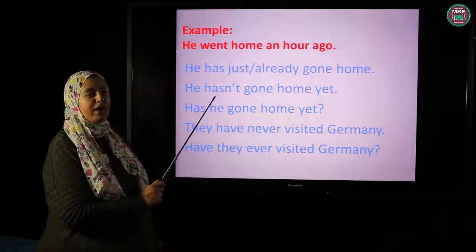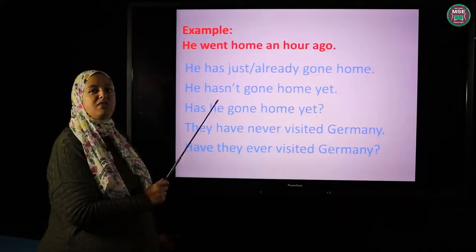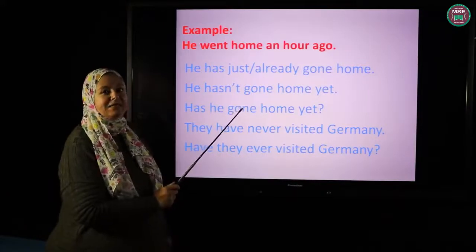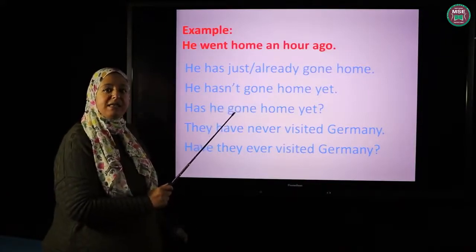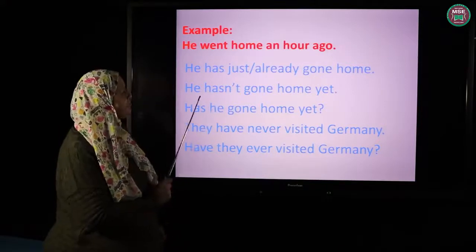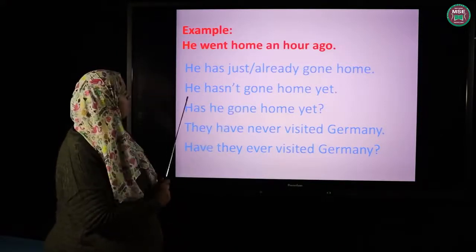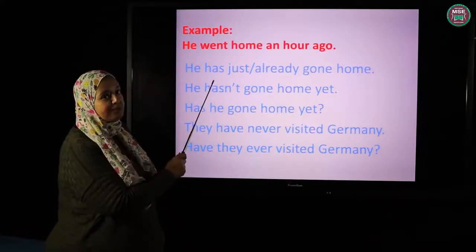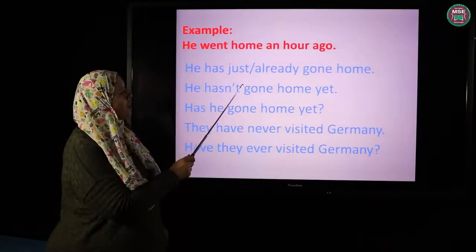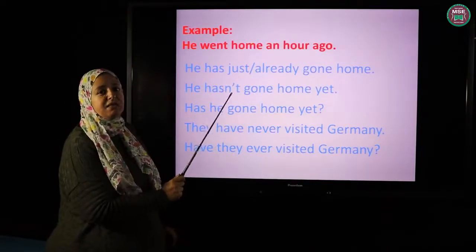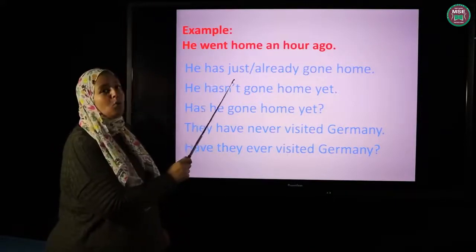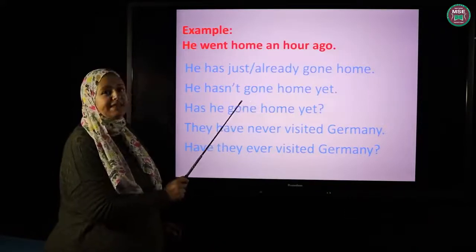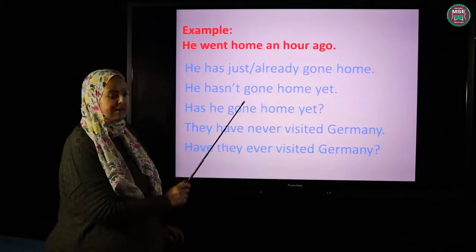So the two keywords, just and already, are used in the affirmative case. What about the keyword yet? The keyword yet is used only in negative and question. So he hasn't gone home yet, or has he gone home yet? This means I cannot use yet in the affirmative. I cannot say he has gone home yet. No, this is wrong. If the sentence is in the affirmative, I can use just or already. If the sentence is in the negative or question, I use yet. And don't forget that yet always comes at the end of the sentence.